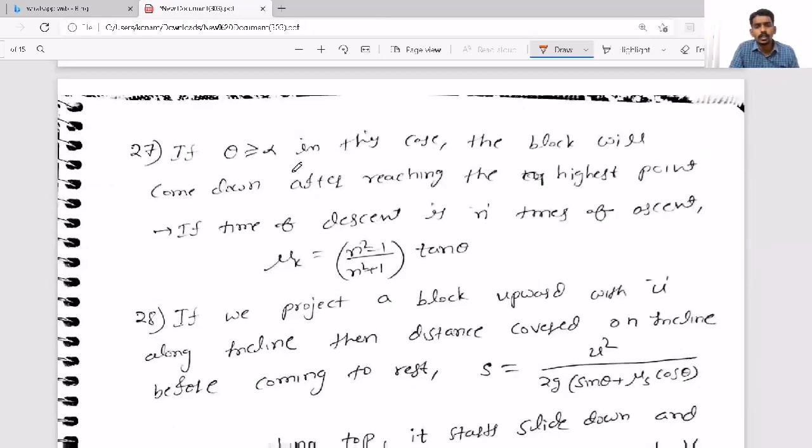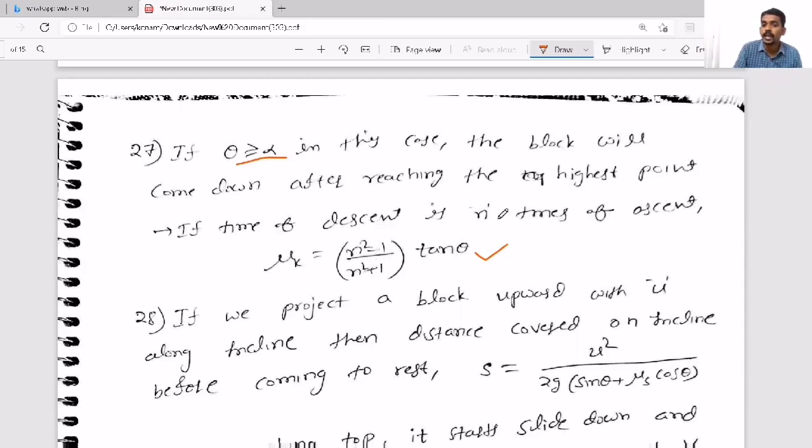Now, here again one more condition, theta greater than alpha. The block will come down after reaching the highest point if time of descent is n times the time of ascent. See, you have thrown it with some velocity, then it is going up, there is a time of ascending and a time of descending, and the relation between them is given in terms of the mu value and n value.